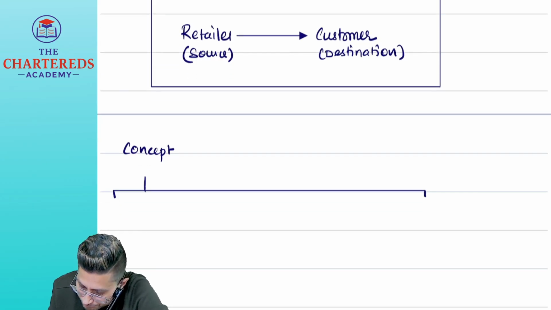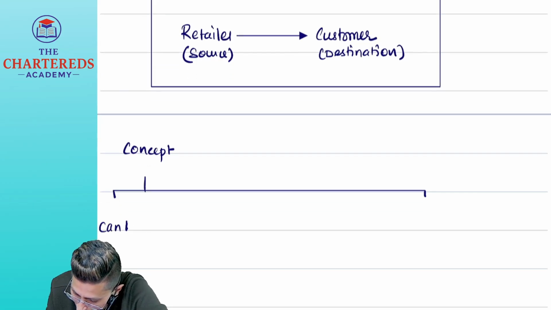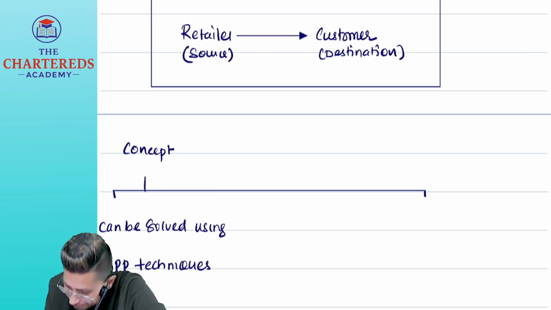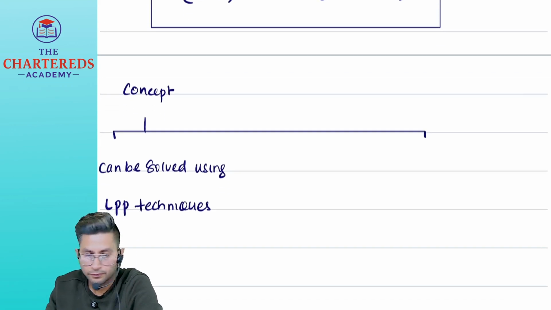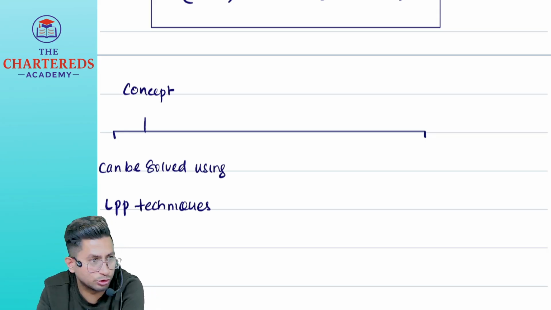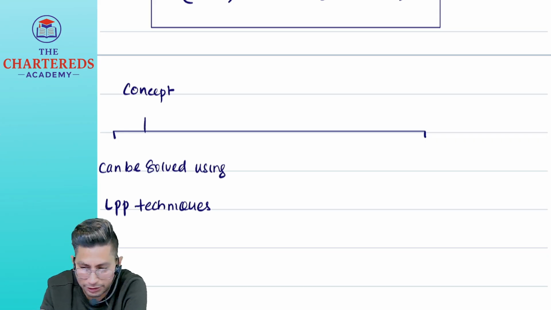The first part can be solved using linear programming problem techniques. I hope you know that in linear programming, formulation will be there, solution will be there. Again in solution we have two methods, that is simplex method and graphical method.